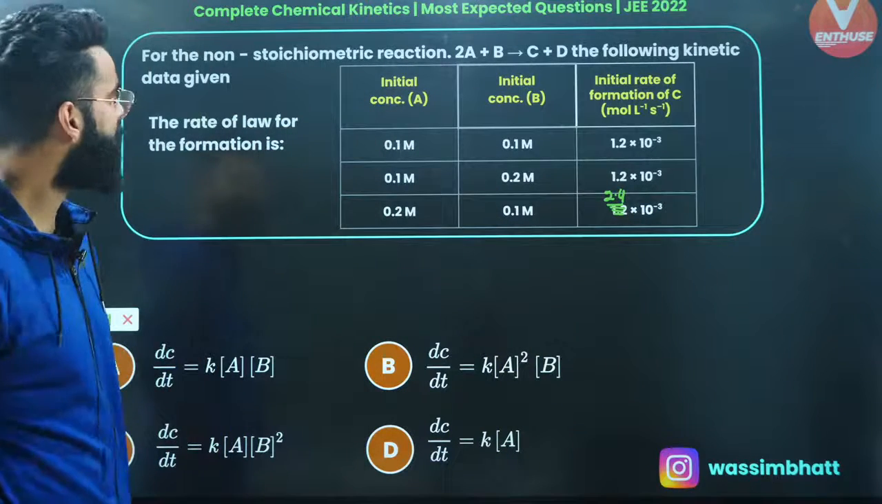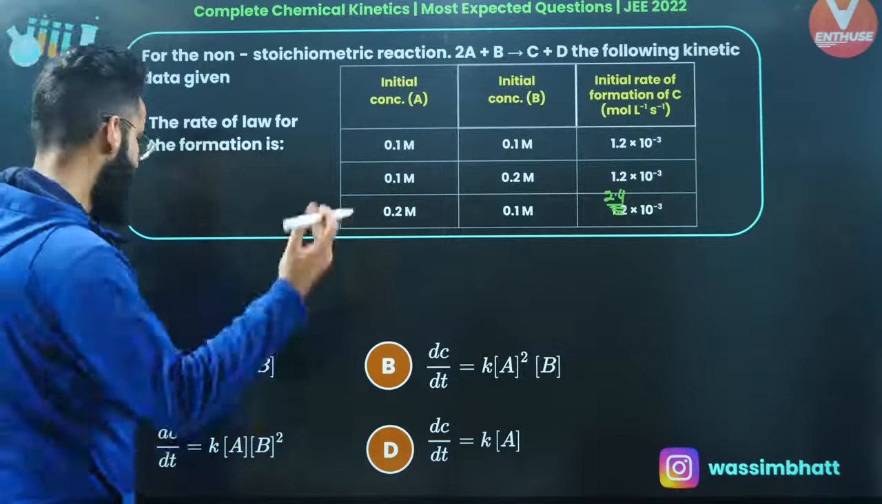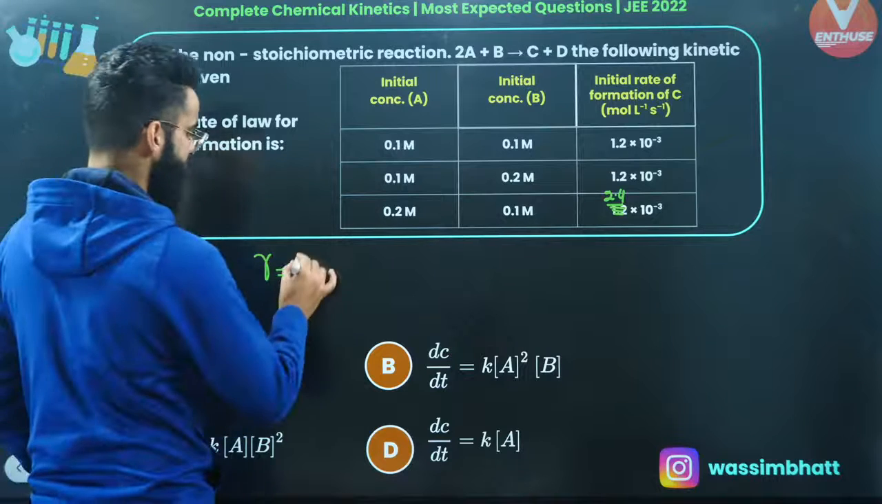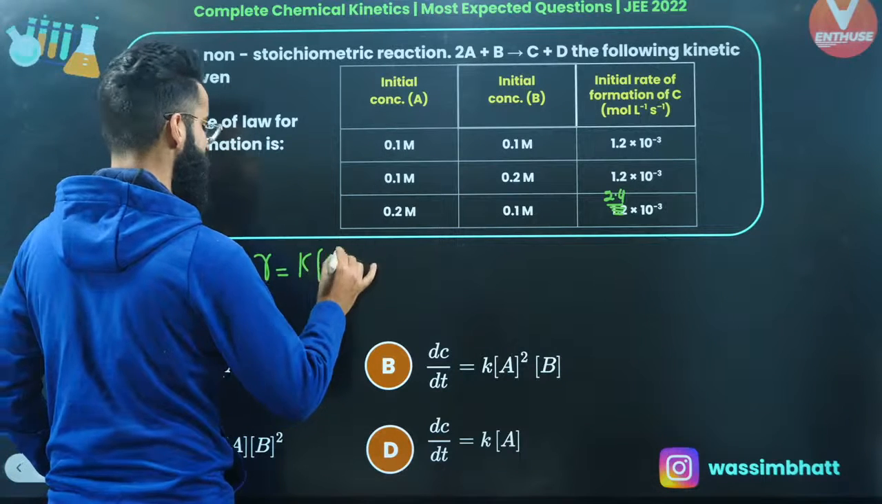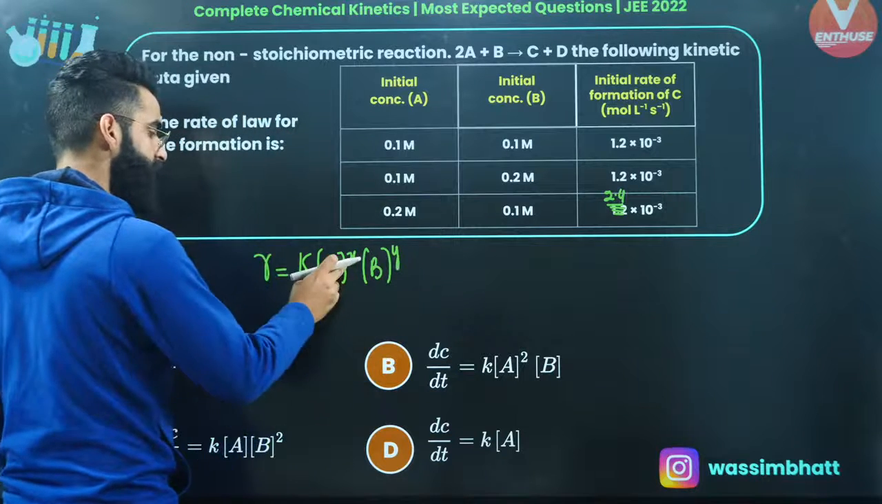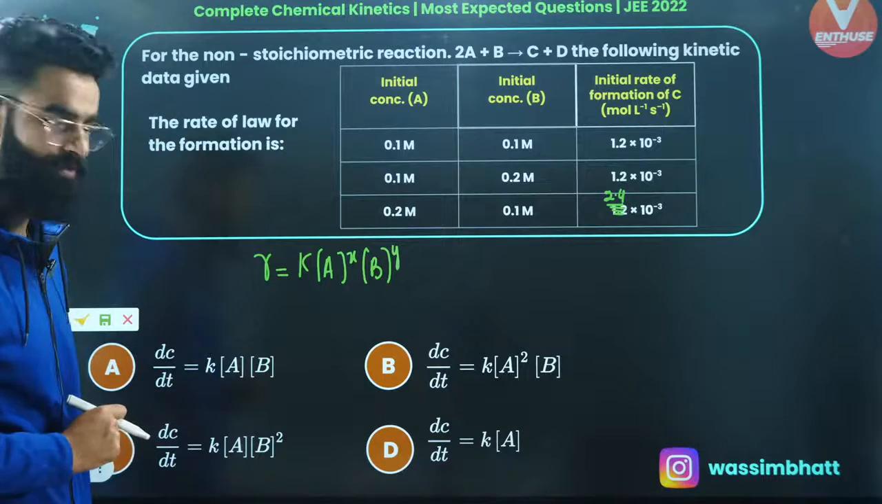Now, how do we get the order of the reaction? We need to get the rate law. If I want to write the rate law, it's going to be equal to k times concentration of A raised to the power x, concentration of B raised to the power y. x is what we call the order of reaction with respect to A, y is what we call the order of reaction with respect to B, right?